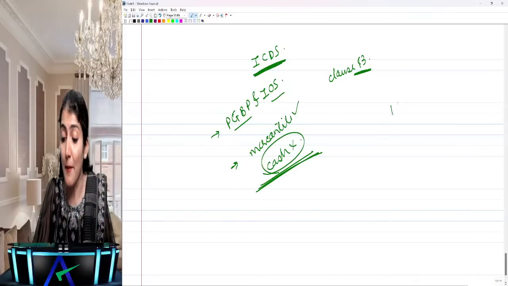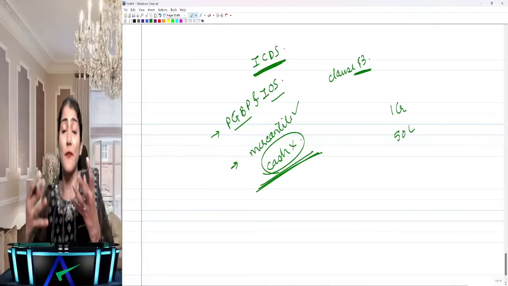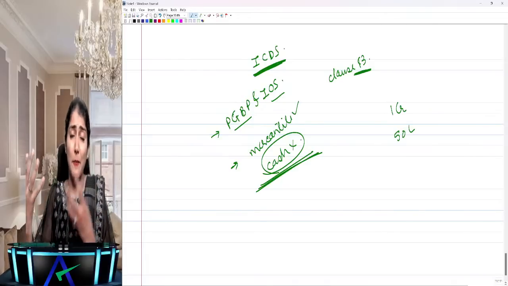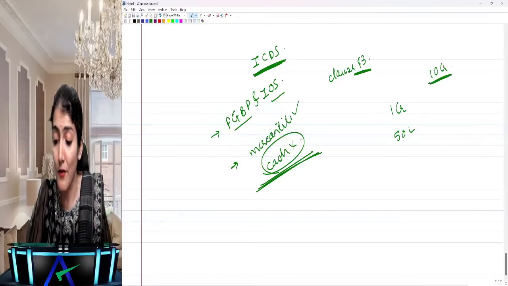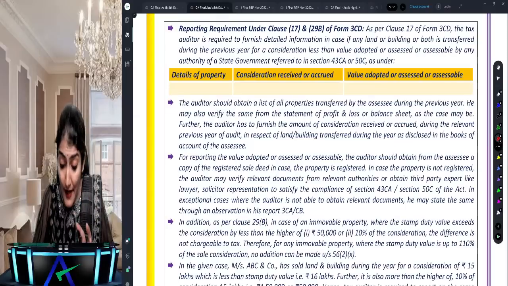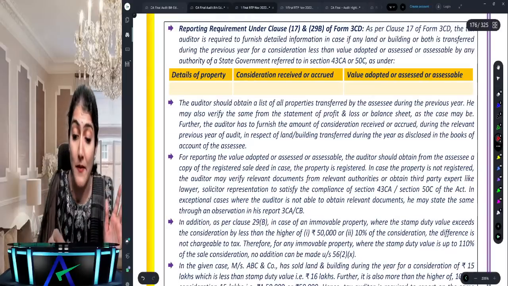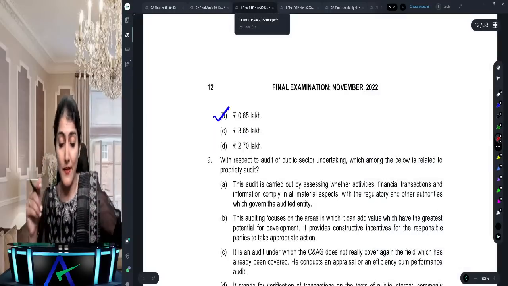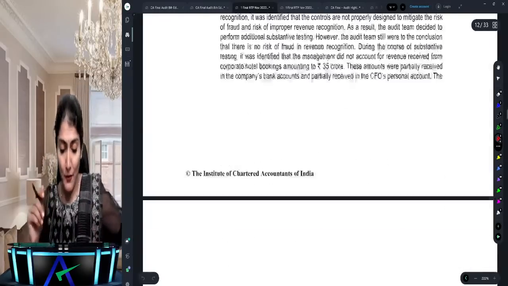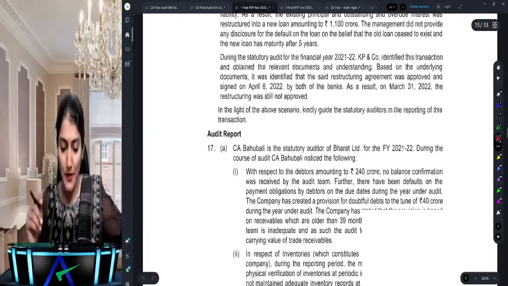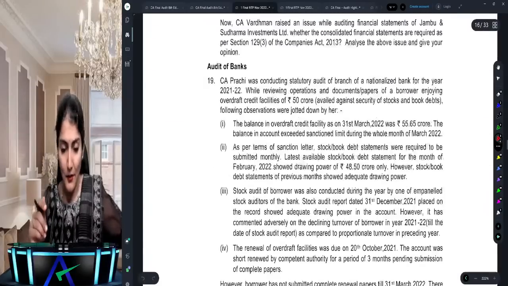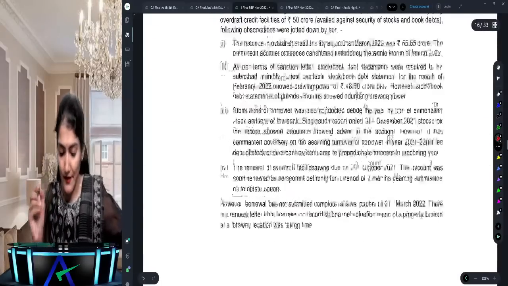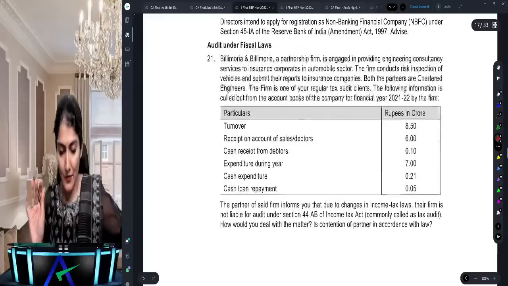Then what is the applicability of tax audit? You have 1 crore 50 lakh, and if more than 95% of the receipts and payments are through the banking channel, then what is the limit for the applicability of tax audit? 10 crore. But this is only applicable for assessees in business. It is not applicable for assessees who are in the profession. If you look into your RTP November 22, and I told you the CA Prachika question, where it says still it is standard asset only.